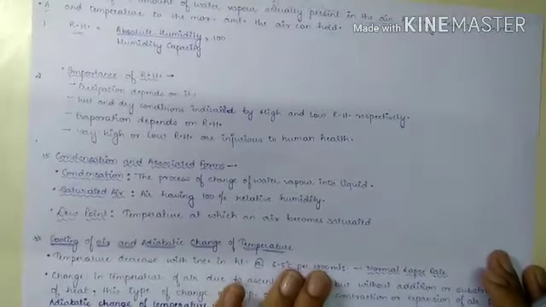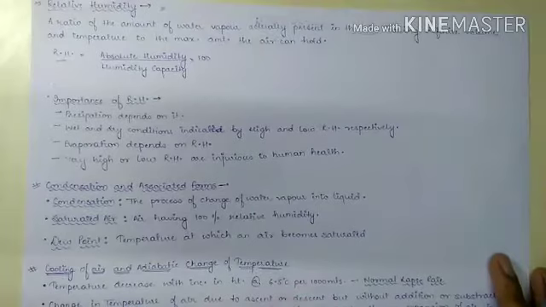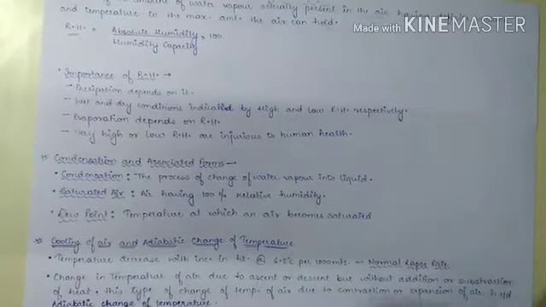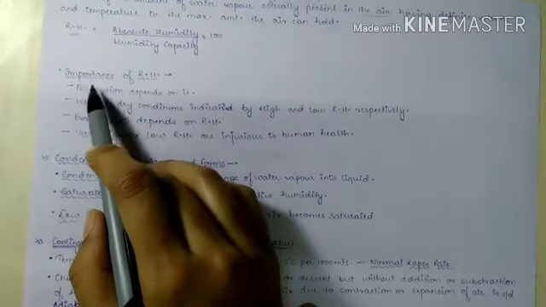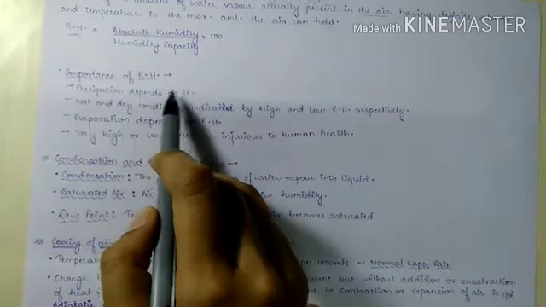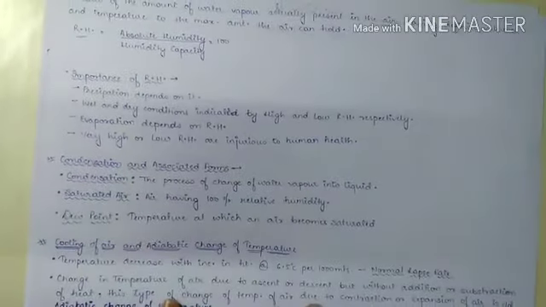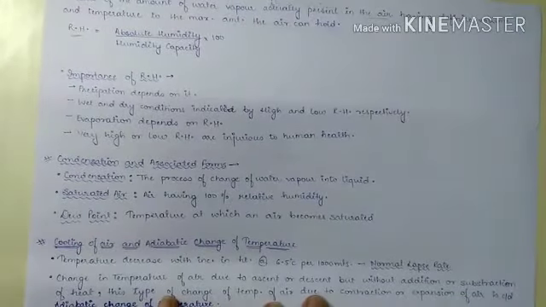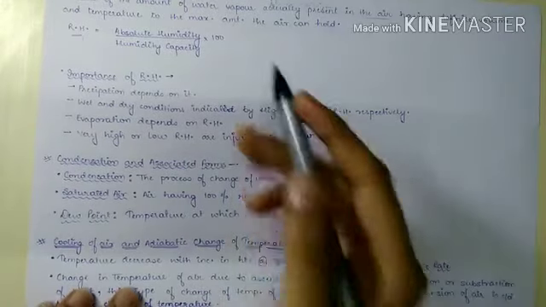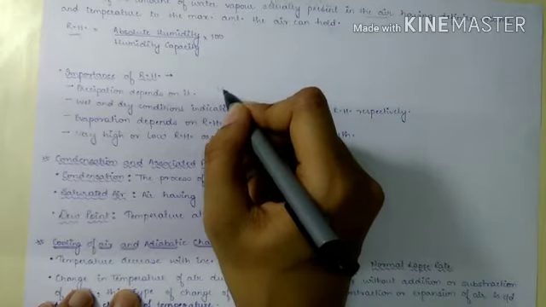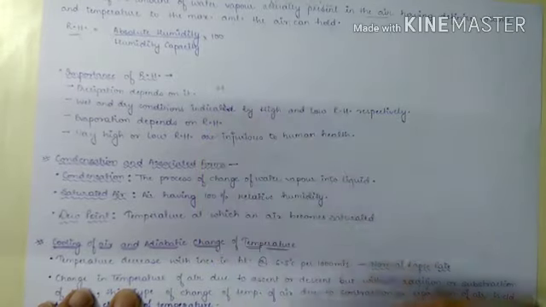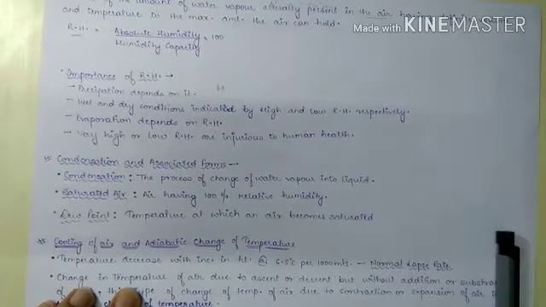So what is the importance of relative humidity? First importance is that precipitation depends on relative humidity. How does precipitation depend on relative humidity? See, if the relative humidity is high, then there is a possibility of precipitation, and if the relative humidity is low, then the conditions may be dry.